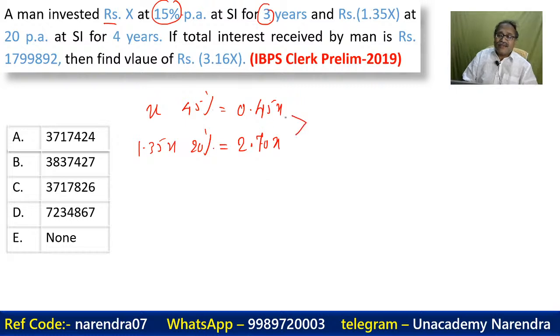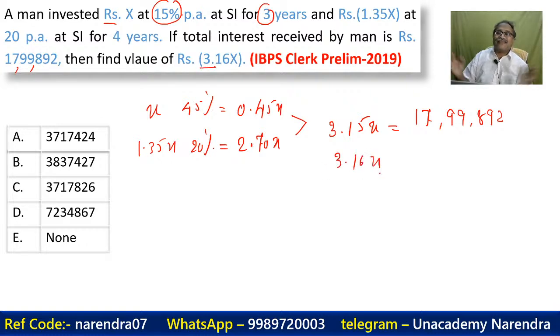And the total interest is how much? The total interest, that is 2, that's 5, and that's 11 carry 1, and 2 and 1 is 3, which is of x, which is equal to what you are given as 17 lakhs 99,892. What are you asked to find out? You are asked to find out 3.16x. That was all there was to it.